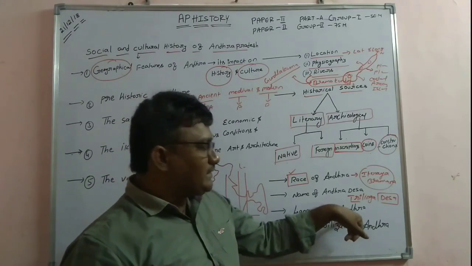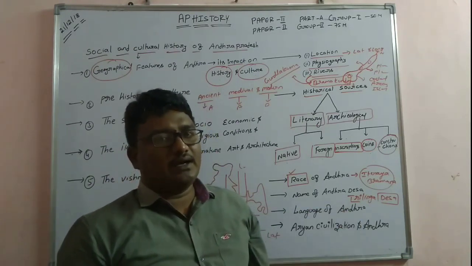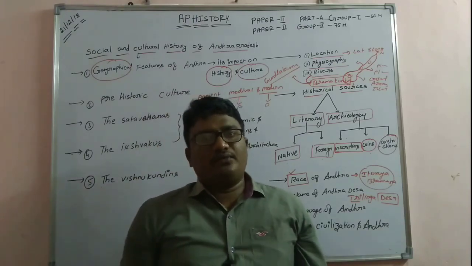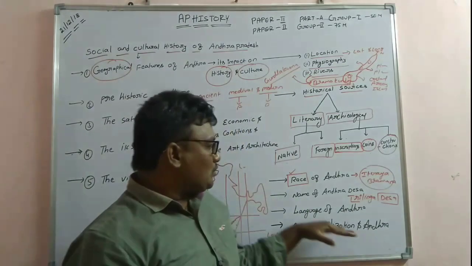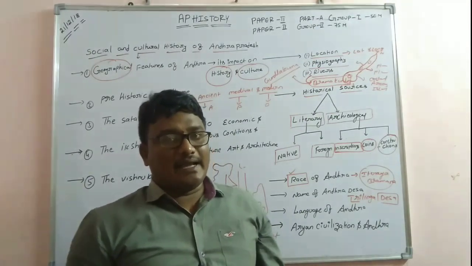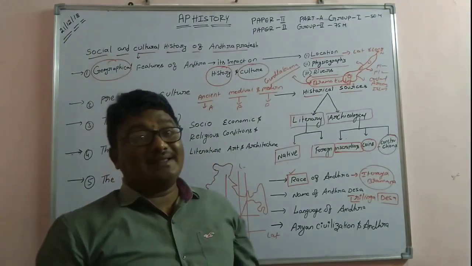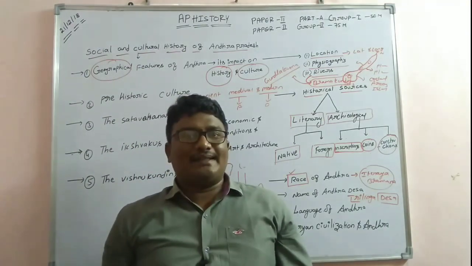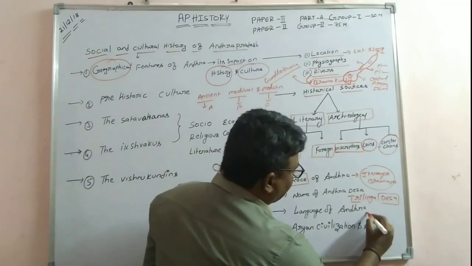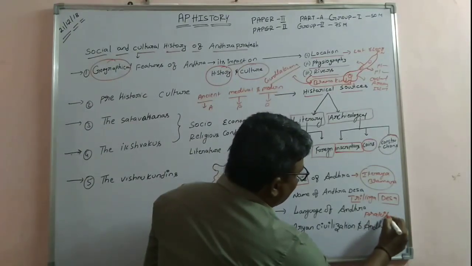And the language of Andhra. What is the source of the language of Andhra? We already know that in ancient times, when the script was available, we used the Prakrit language.